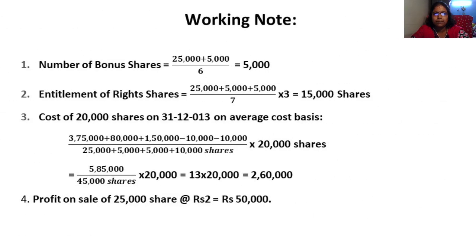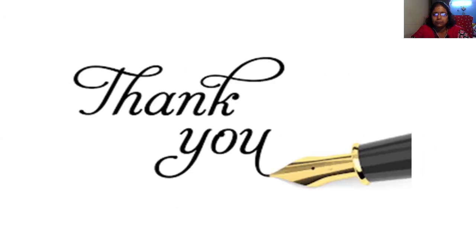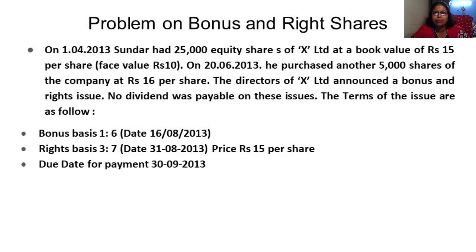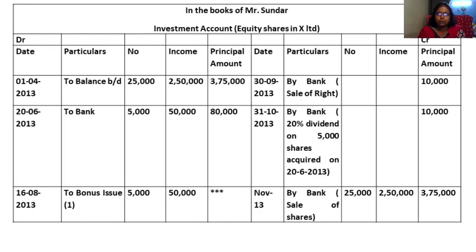You can see here that the adjustment is like this, that as on 1/4/2013 25,000 equity shares of X at a book value of 15 per share. So when you do 25,000 into 15, you will be getting 3,75,000. Okay, actually the value is 25,000 into 10, 2,50,000. The principal amount is 15, so 3,75,000.